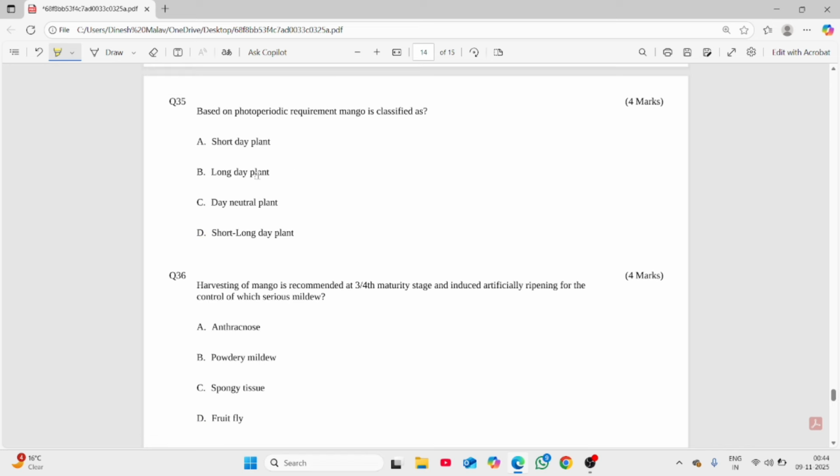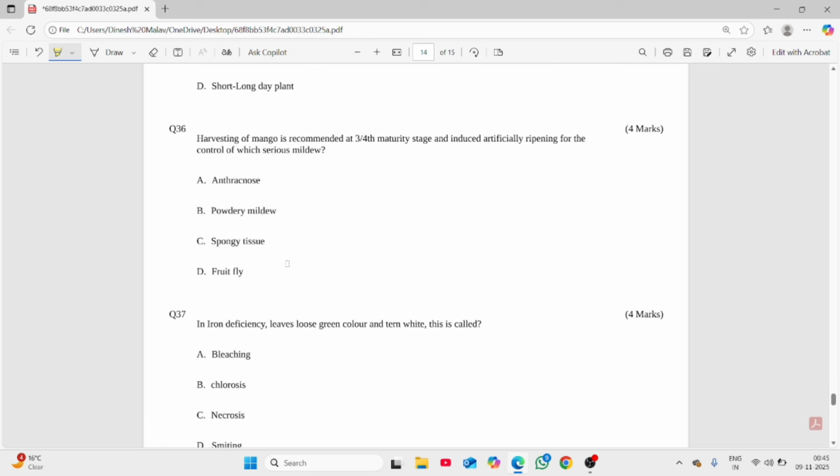Based on photoperiodic requirement, it is classified as day neutral. And harvesting of mango is recommended at three-fourths maturity, followed by artificial ripening, for control of spongy tissue. We should go for three-fourths maturity.